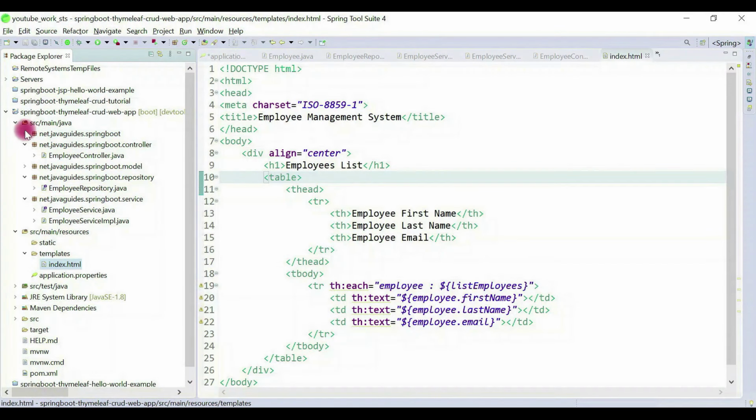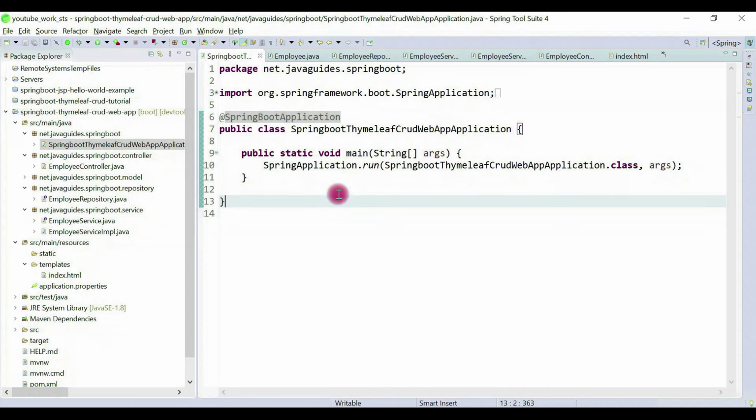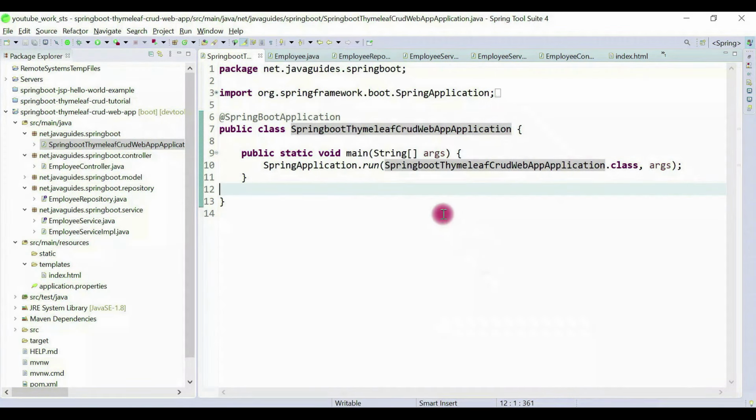So what we'll do, we'll run the application and we'll see the demo. So before that, I will insert some records into the database. Okay, so first we'll run the Spring Boot project, then Hibernate will automatically create an employee table in the database, and then we'll insert our employee records. So in order to run the Spring Boot project, go to the main entry point of our class, right click, run as Spring Boot app.